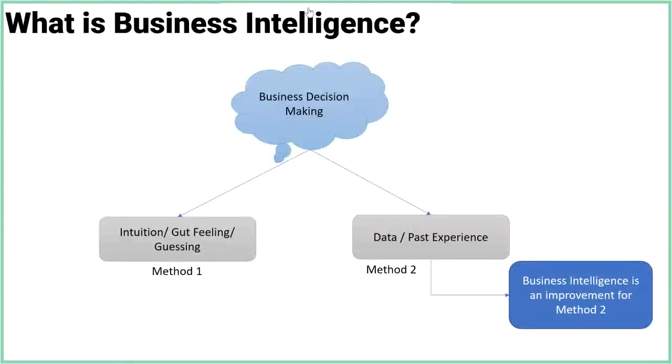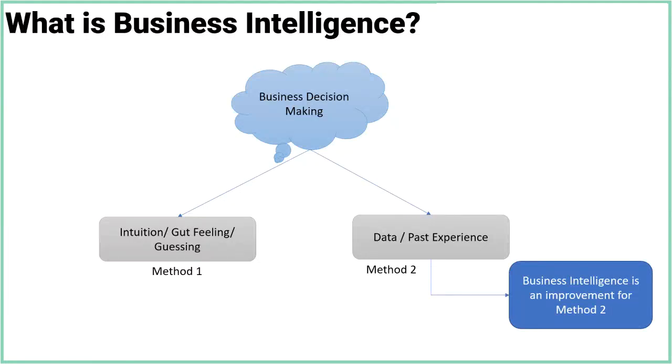So essentially, what is business intelligence? This diagram is generic to any business or company. Every company has to have a business decision process. Earlier, when business intelligence tools were not in the market, people used to go by method one, which is an intuition, a gut feeling, or guesswork, and make a decision and go about it.